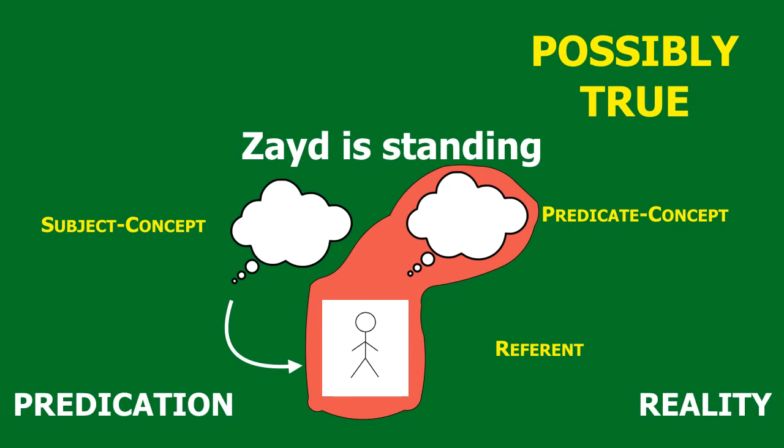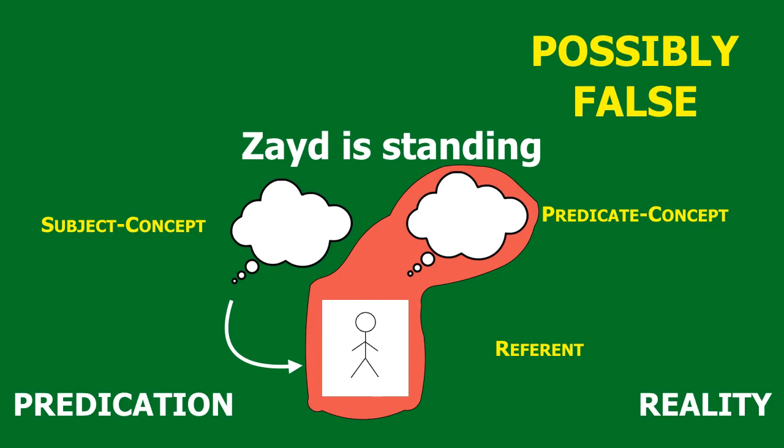So if it's true, we perceive that it's possibly true, meaning even if it's true that Zayd is standing, then it's possible for him to not have been standing. And if it's false that Zayd is standing, then it's possibly false, meaning that it's possible for it to be true. He could have been standing.